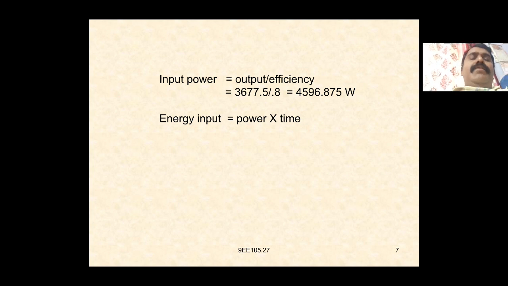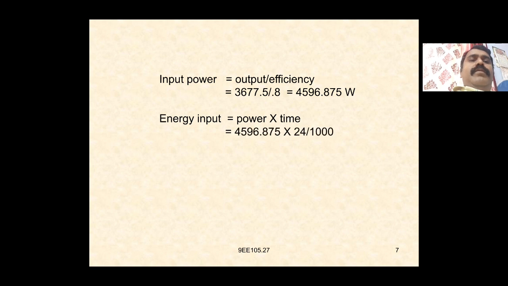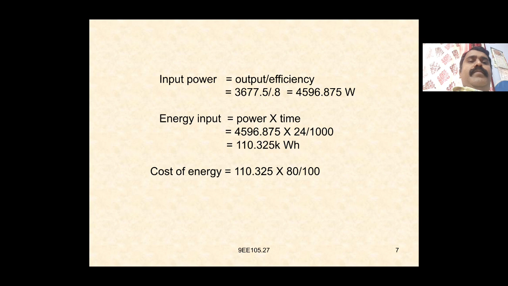Energy input is equal to power into time. Energy is nothing but VIT, the work done in the case of electrical circuits. So it is 4596.875 into 24 divided by 1000, which is 110.325 kilowatt hour. Cost of energy is equal to 110.325 into 80 by 100, at 80 paise per unit, which is equal to rupees 88.26 paise.